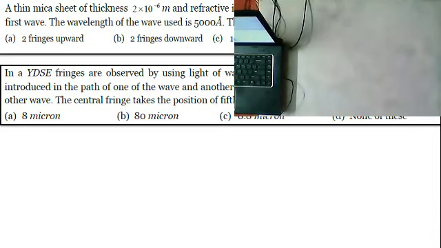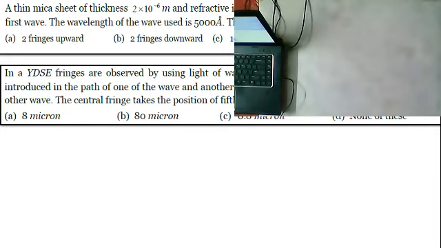Okay, guys, read the question. In a YDSE observed by using light of wavelength 4800 angstroms, a glass plate of mu is equal to 1.5 is introduced in the path of one of the waves, and another plate of mu is equal to 1.8 is introduced in the path of the other wave. The central fringe takes the position of the fifth bright fringe. The thickness of the plates is, see, the two thicknesses are the same.